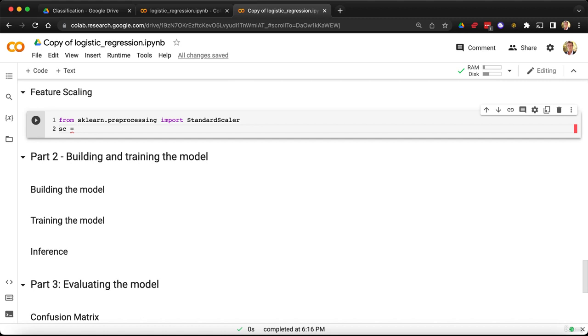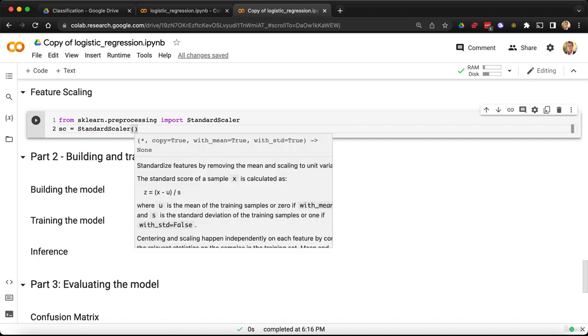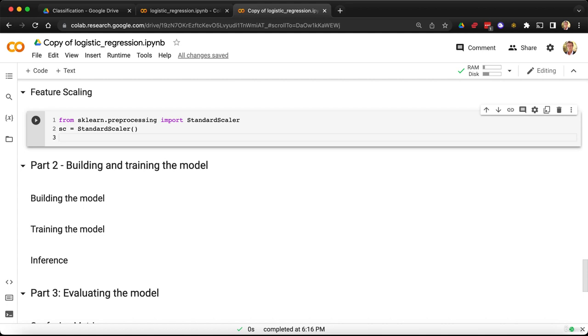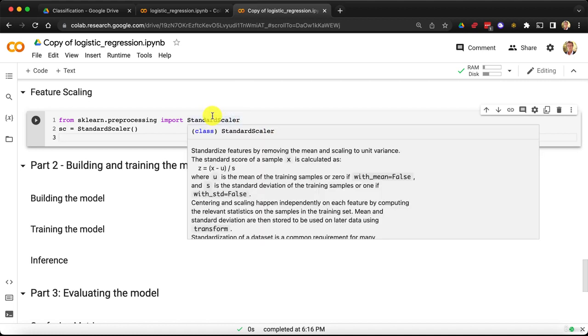We simply need to call the class itself, StandardScaler, there we go, and then we add some parentheses, and we don't have to input anything inside the parentheses. Alright, next step, now that we have our object, what do you think we're gonna do with this object? Well, remember that a class contains some methods, which can perform some actions, and of course you imagine that one of those actions is the one that will perform the scaling.